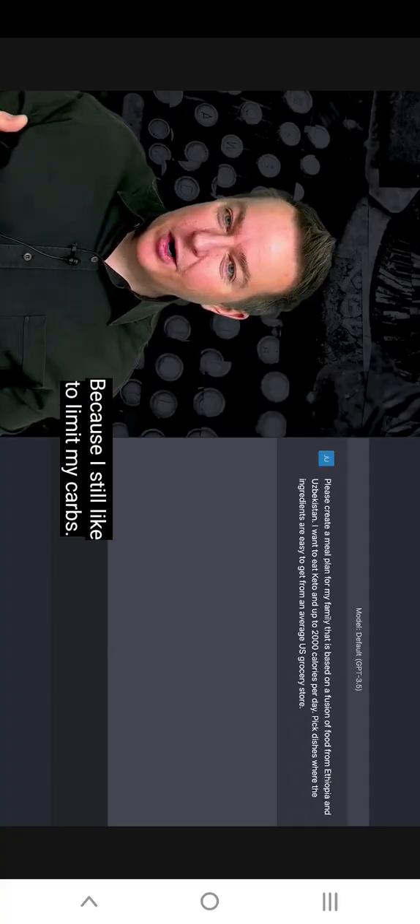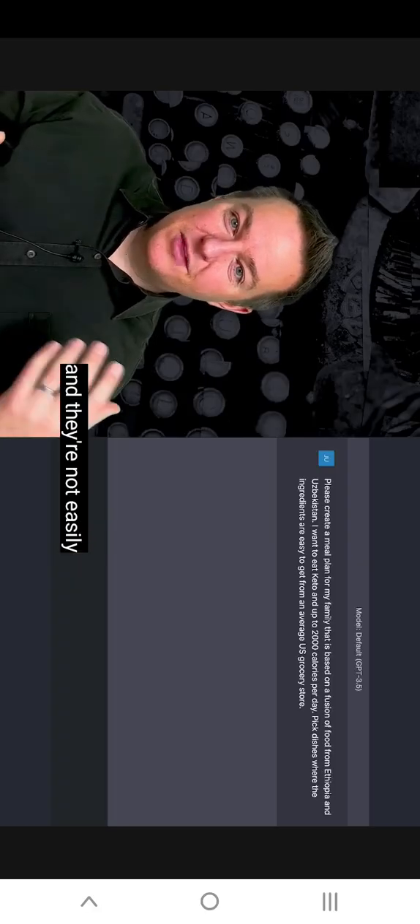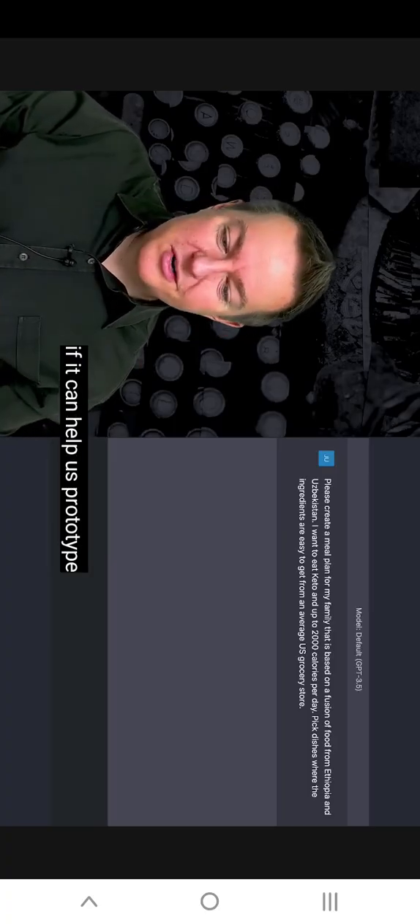And in the past, I've eaten keto, so could we try to make it kind of keto? Because I still kind of like to limit my carbs. And at the end of the day, realistically, I'm going to have to buy all the ingredients for this. And if they're not easily accessible at the grocery store down the street from me, I'm probably not going to cook the meals. So I thought, well, let's go to ChatGPT and see if it can help us with this problem, if it can help us prototype what this meal plan might look like.